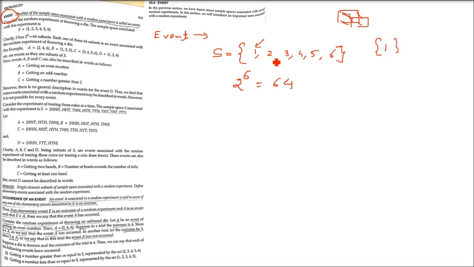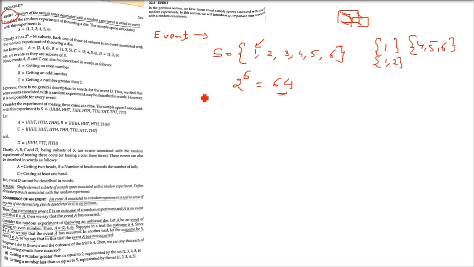For example, let us take the subset {1}. {1, 2} is a subset. And let us take {4, 5, 6} as a subset. These are all subsets. For this you have to go to set theory. You have to understand set theory, and then only you will be able to understand all this.